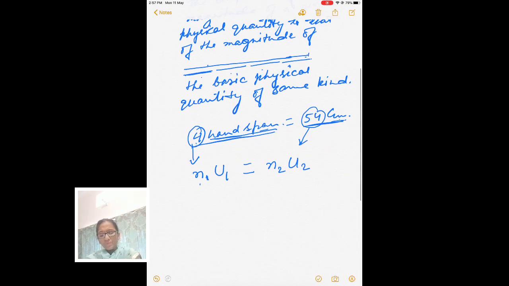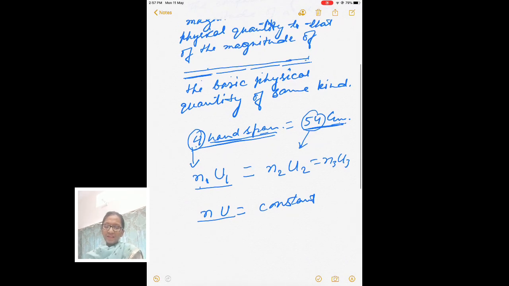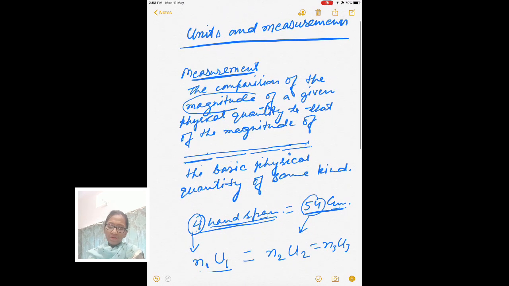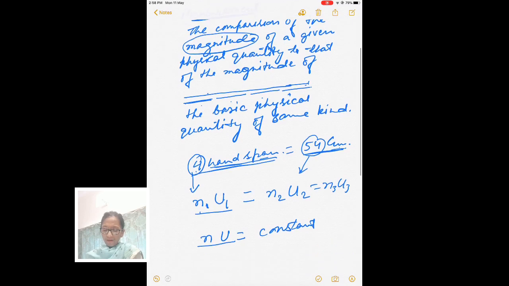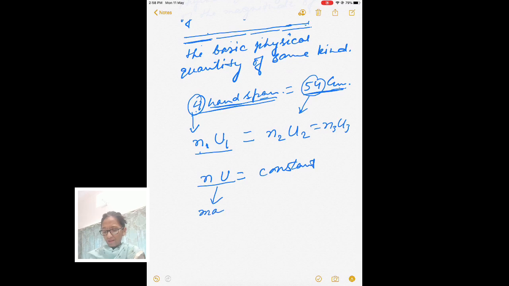So you find that the product of number and unit is a constant, and so it comes out equal. N1 U1 comes equal to N2 U2, and it will be equal to N3 U3. So you find that N into U is a constant. And this is actually called the magnitude of a physical quantity. Here I have written magnitude. The comparison of magnitude, actually we compare this one. This is called the magnitude of a physical quantity.